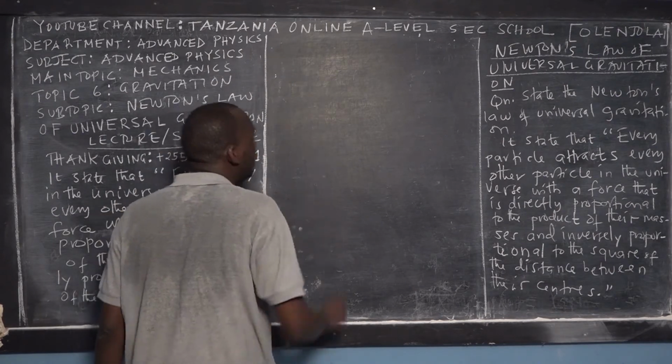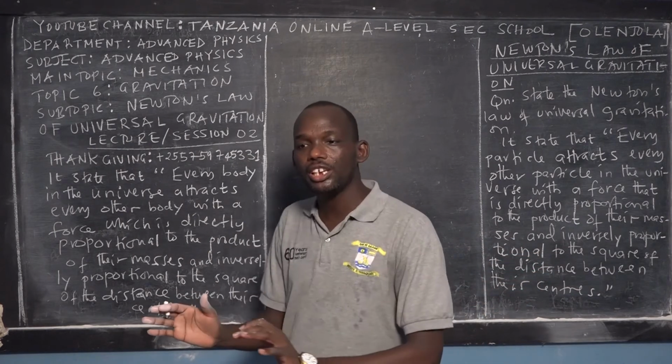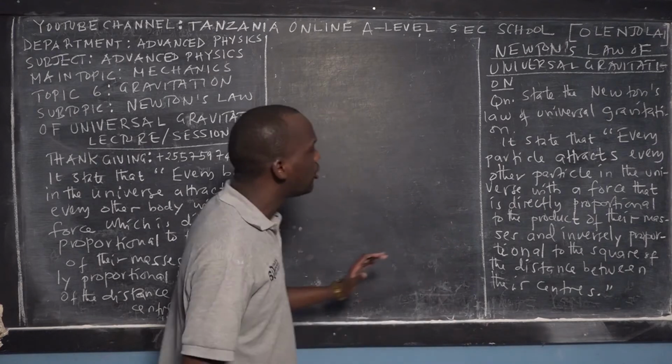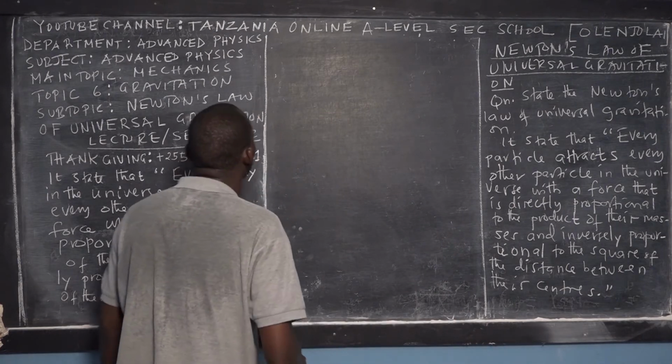Don't hesitate. I think that up to this moment, you know how to state Newton's law of universal gravitation, right? So now, let me take you to another contribution of Newton.